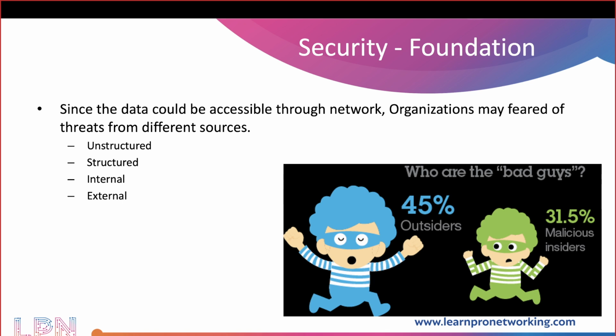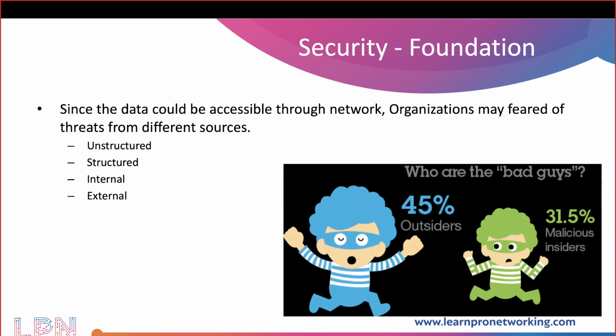Okay. Right. So, because the data is accessible through the network, it is quite possible that every owner of the data could be feared of some sort of threats. See, why are we taking a locker in a bank to safeguard our valuable items? Because we are feared of it. Feared of what? Some sort of attack could happen, right? So that's what we are calling a threat.